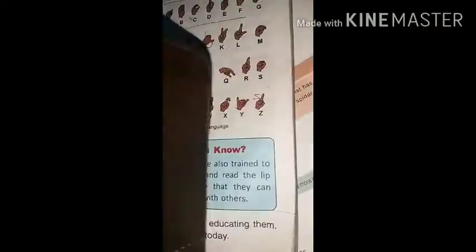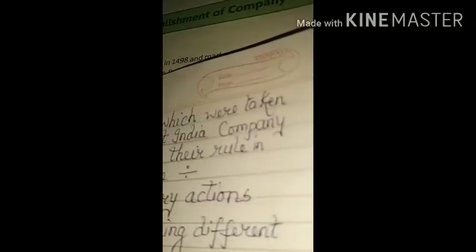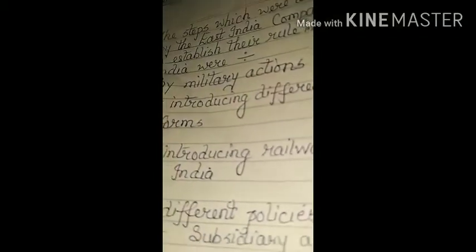Then the last question, answer number 5. Answer number 5. That enumerate the steps taken by the East India Company to establish their rule in India, and how did the rule of company came to an end.